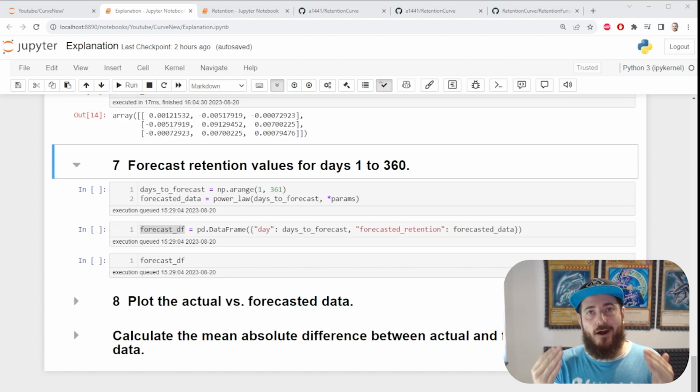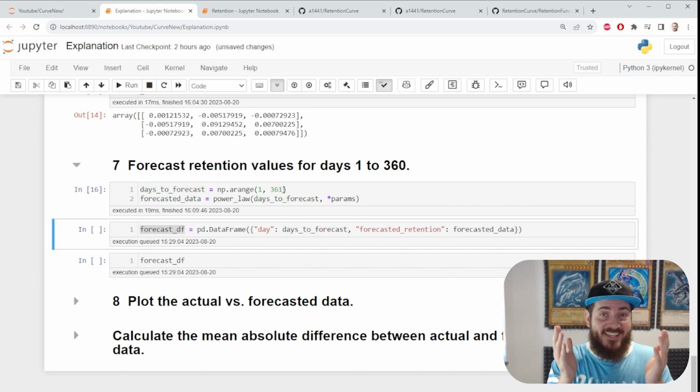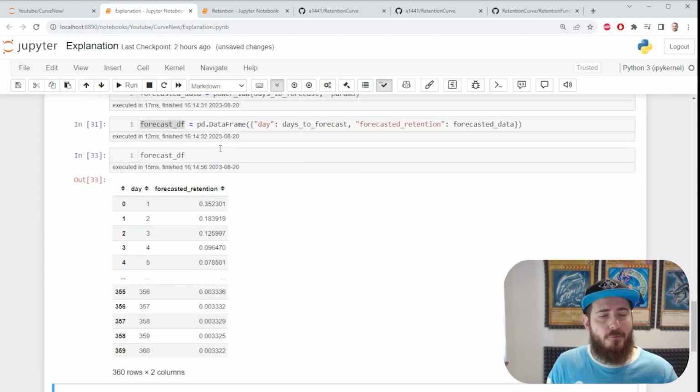Let's see what our function does and how it extrapolates. We're going to go ahead and create a numpy array of days from 1 to 360, and we're going to use those days as input variables to forecast our retention. It's as easy as pressing a single button. Let's put it in a data frame so we have an easier time assimilating our data. And there we go. We have our forecast.